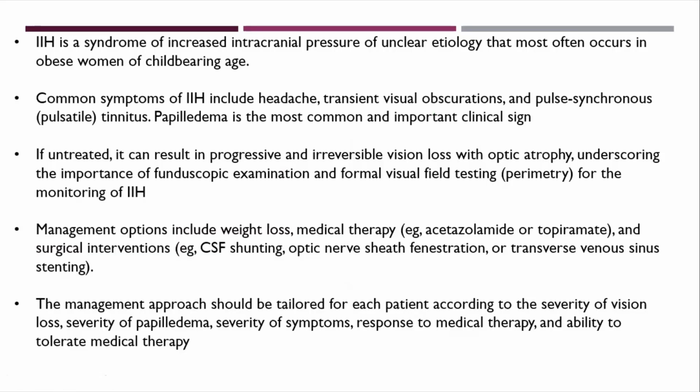Coming to the summary, for those who have missed everything, these two slides are enough. IIH is a syndrome of increased intracranial pressure of unclear etiology that most often occurs in obese women of childbearing age. Common symptoms of IIH include headache, transient visual obscuration, pulsatile tinnitus. Papilledema is the most common and important clinical sign. If untreated, it can go into irreversible vision loss, optic atrophy. The management will include weight loss, medical therapy, and surgical interventions, which were already discussed.